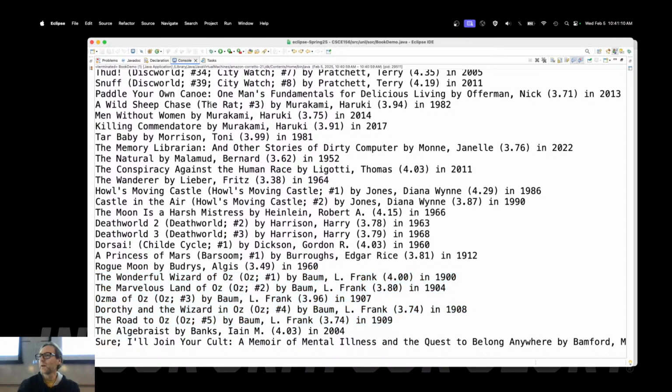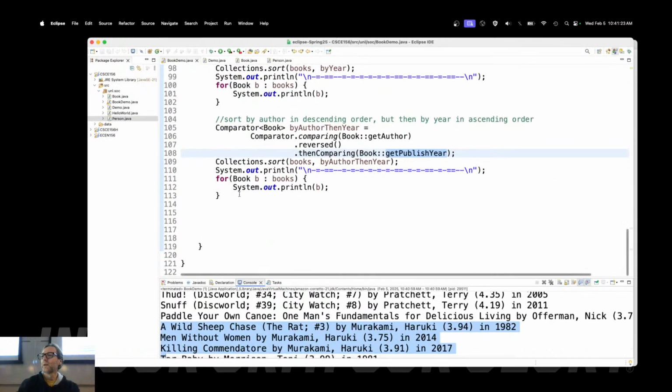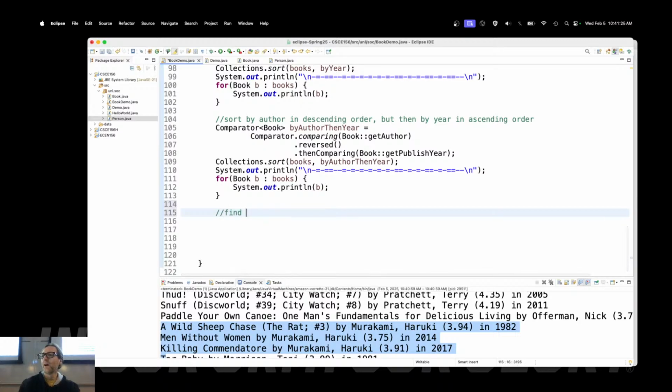There should be somebody else here that was not in order before. There we go. All the Haruki Murakami books are in order now: 82, 14, and 17. In fact, that's going to be our next goal. Find a book by Haruki Murakami.